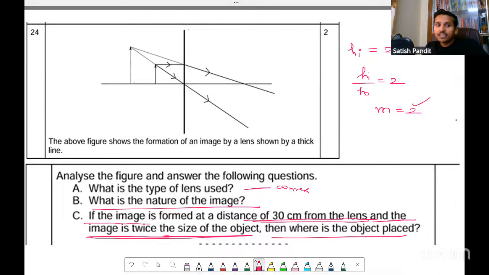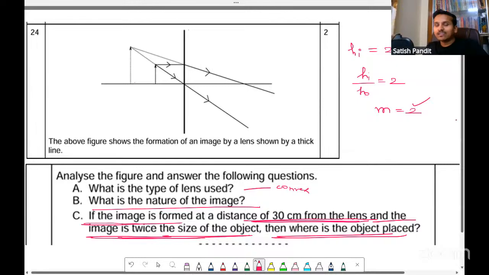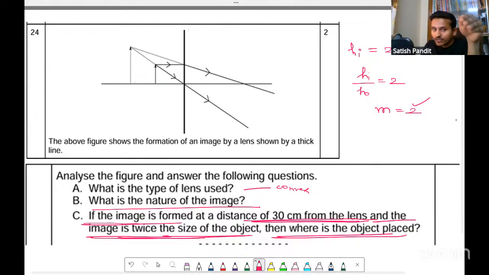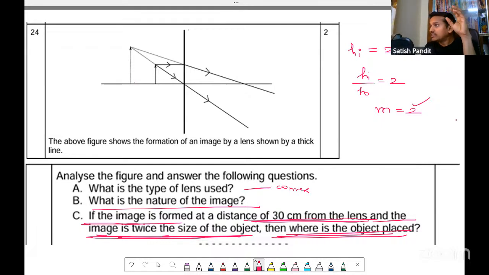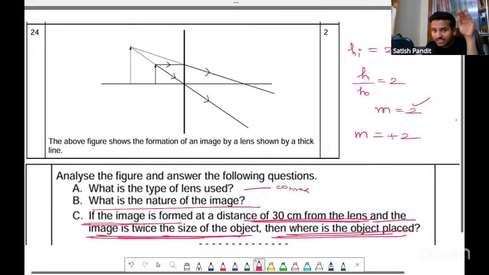Okay, it says if the image is formed at a distance of 30 centimeter from the lens and the image is twice the size. Here they have not mentioned anything, but since we look at the diagram, we'll assume the case is of this only. If the image is found at 30, and the image is twice the size of the object, then where is the object placed? When the image is virtual erect, the magnification is positive. So M will be positive. Correct or not? Yes, I'm taking this particular case only.